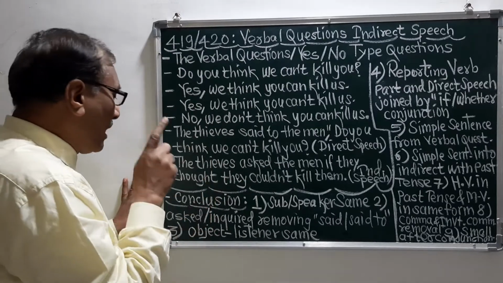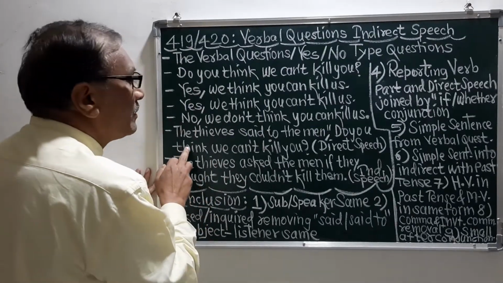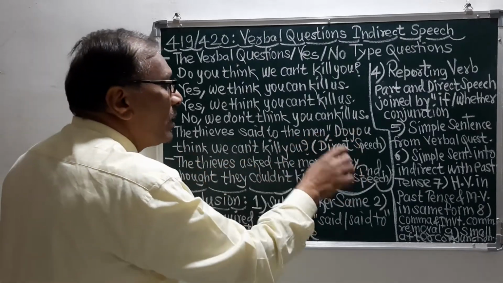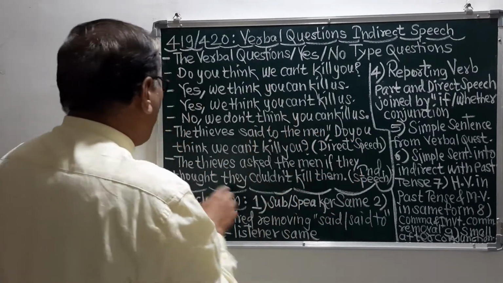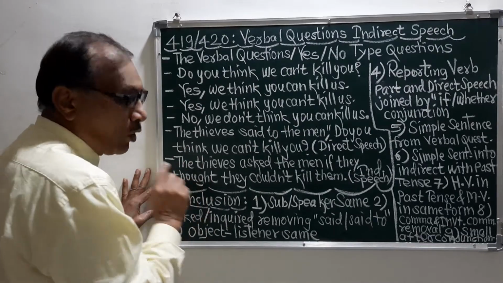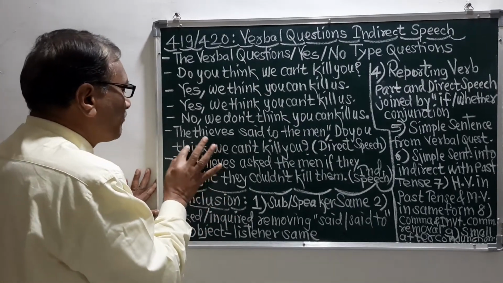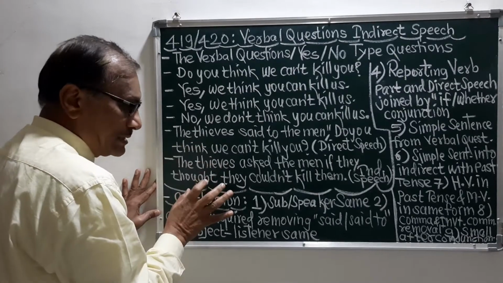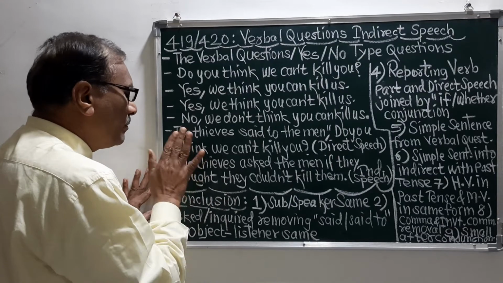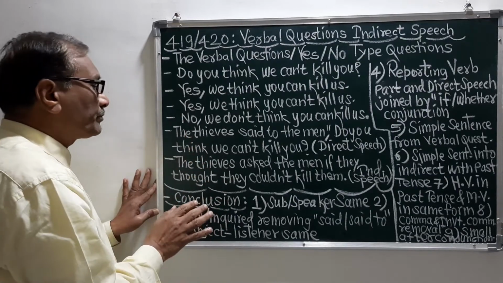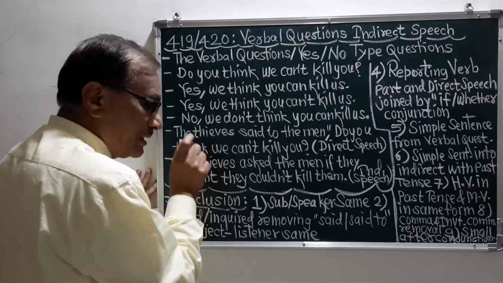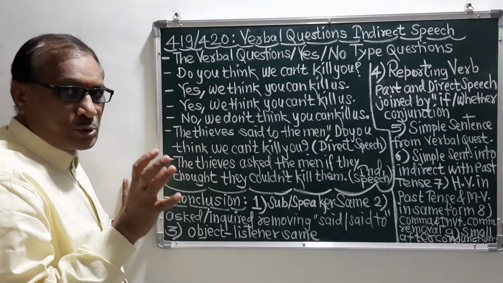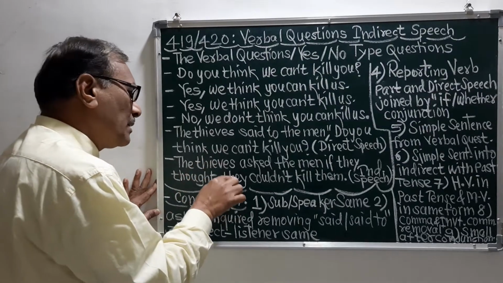Then this think, because the simple sentence is "you think," has become "thought," because this is the present tense and we have made here the simple past tense, meaning this has become the past tense. Then again this "we" has become "they," meaning we should always make this "we" as "they."